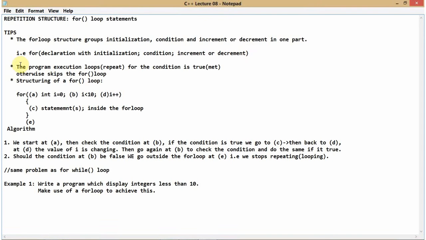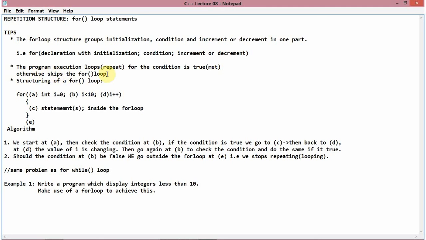Now, the program execution loops or repeats if the condition is met, if the condition is true. When I say condition, I simply mean the second part. If the second part is met, if it's true, you then repeat. Otherwise you skip the for loop.